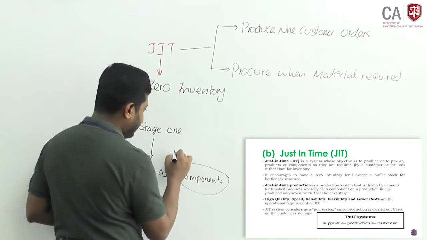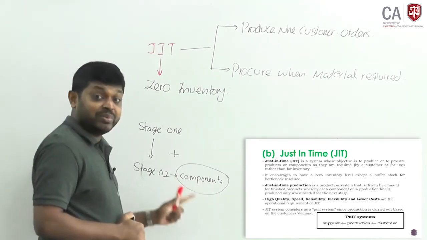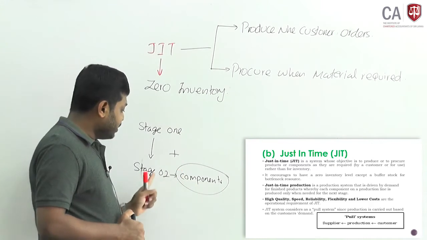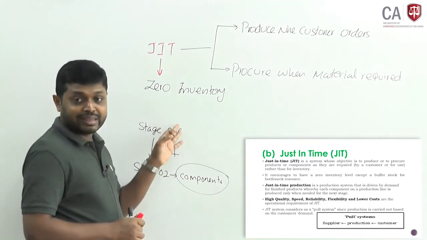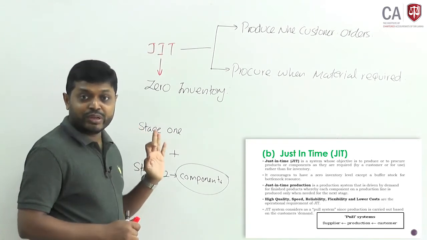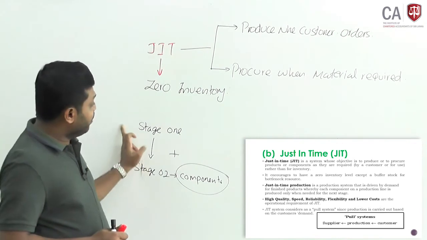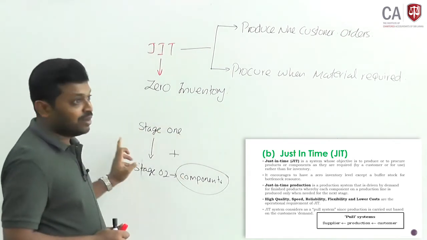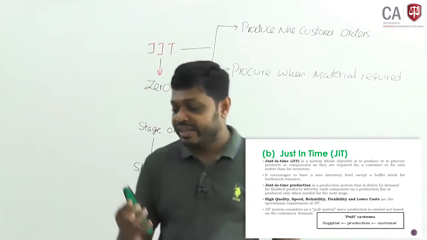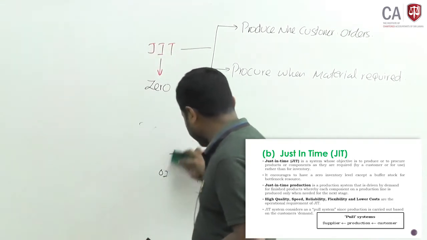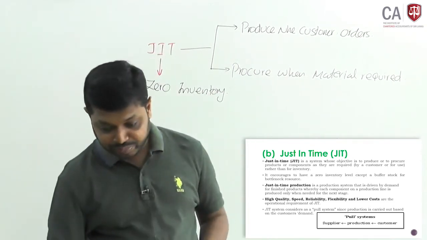Components added to the product in stage 1 will be manufactured when it reaches stage 2. No need to produce at the beginning. You will manufacture it when the product reaches stage 2. That means the components required for production will be manufactured when they are required for the production. Therefore, you are not holding inventory.